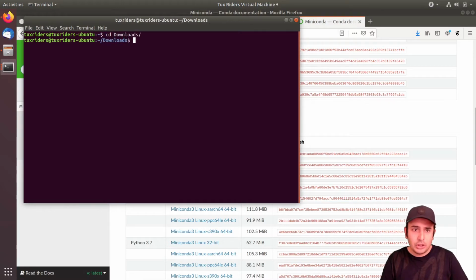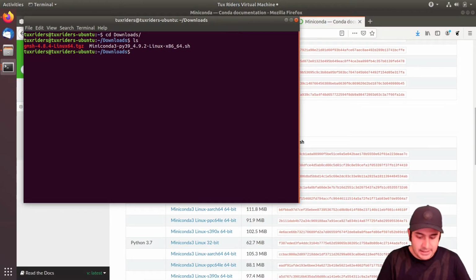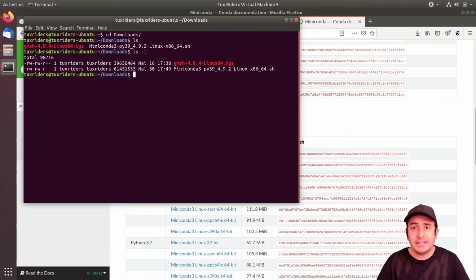So I go to download. I have it here, so I have to run Miniconda. It doesn't have, okay, this is indeed very nice. Can be a nice topic. As you can see, when I list the content of the directory, I can see that this downloaded script doesn't have execute attribute. So it means that the system cannot run it because the system doesn't trust it. It is something downloaded from the internet, and in order to run it, I have to explicitly add the execution attribute to that.